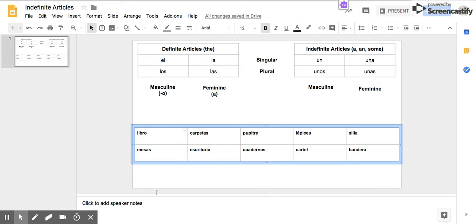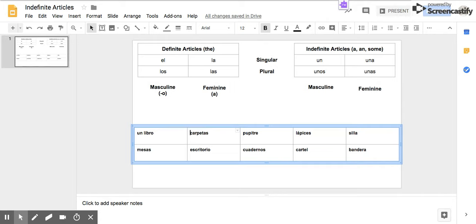If I wanted to say "a libro," what would I say? Take a second, think about it. Is it singular or plural? Is it masculine or feminine? And it's going to be un libro. Perfect. Now, we look here at carpetas and we can tell that this word has been made plural because it ends in an S. So when words end in a vowel, that means A, E, I, O, or U, like we see in carpetas, it ends in an A when it's carpeta. We've made it plural by adding an S.